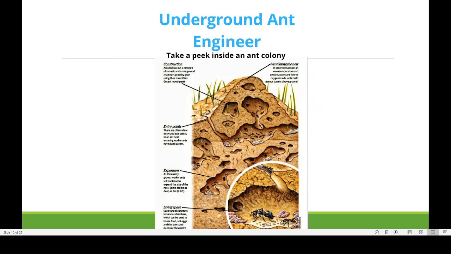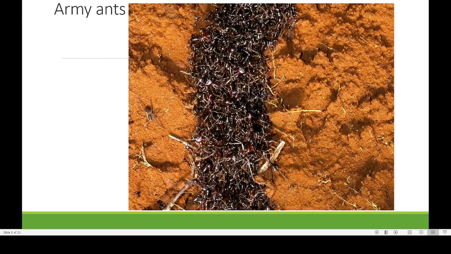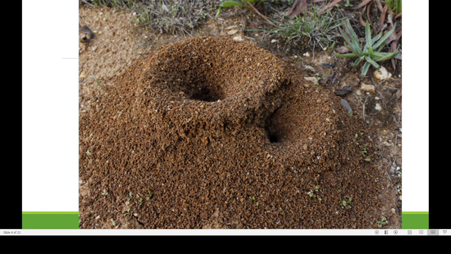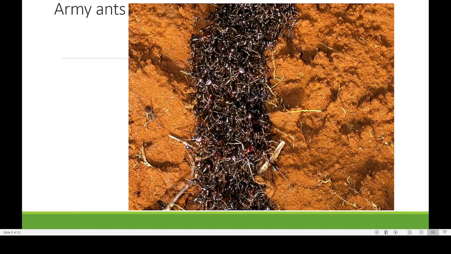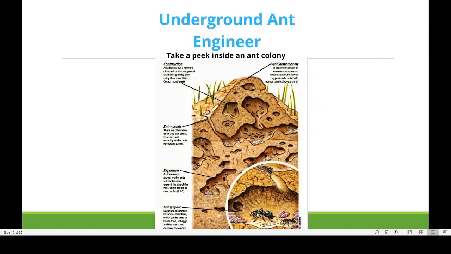See, this is the structure of an ant colony. They have a very beautiful engineering system for producing their nest. What we see above the colony is just a part. Below it, it will look like a structure like this one.